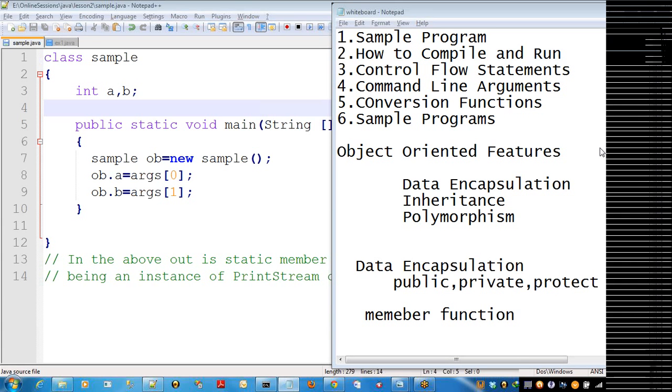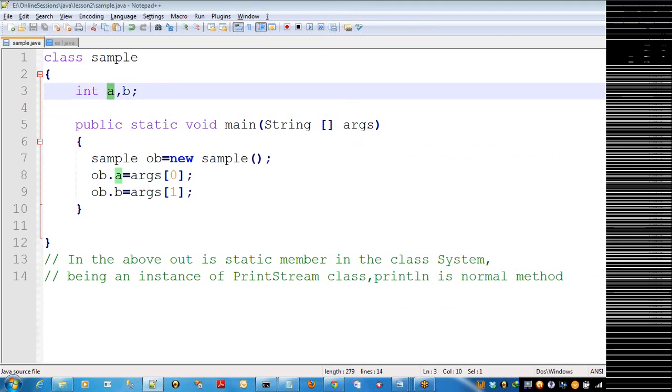The functions are of four types. Functions with no arguments, no return value. Second one, functions with arguments, no return value. Functions with arguments and return value. Functions with no arguments and return value. So they are the function categories. Those functions we can declare within the class definitions. In your sample program, these two are members, and here you can declare the member functions.